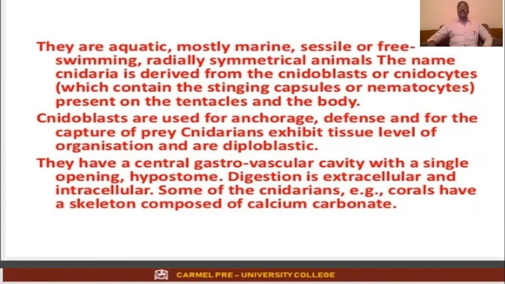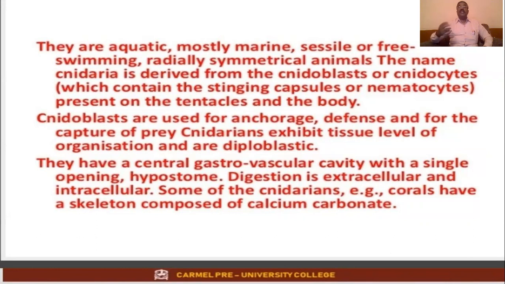Radially symmetrical means the organism can be divided into two equal halves in any plane. The name Cnidaria is derived from cnidoblasts or cnidocytes.